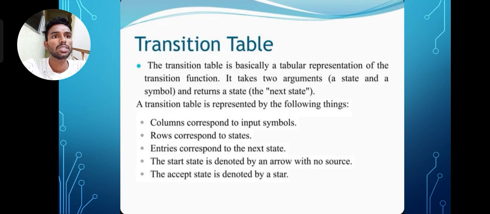It takes two arguments, a state and a symbol, and returns a state, the next state. In the transition table, columns correspond to input symbols, rows correspond to states, and entries correspond to the next state. The start state is denoted by an arrow with no source. The accept state is denoted by a star.